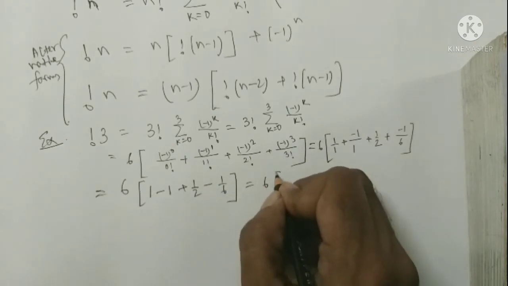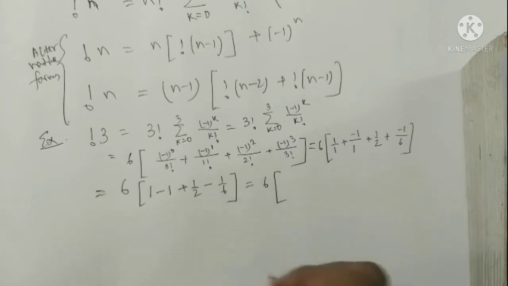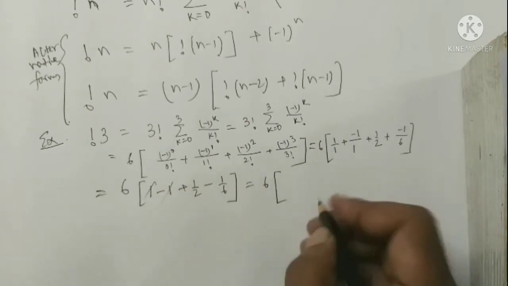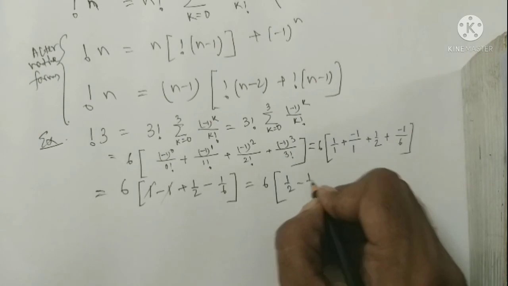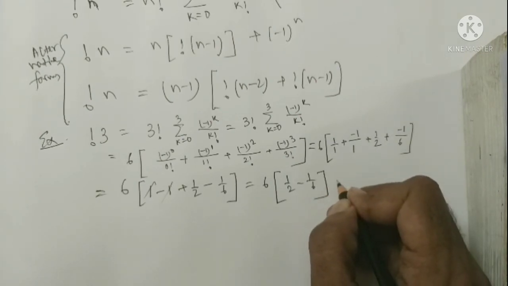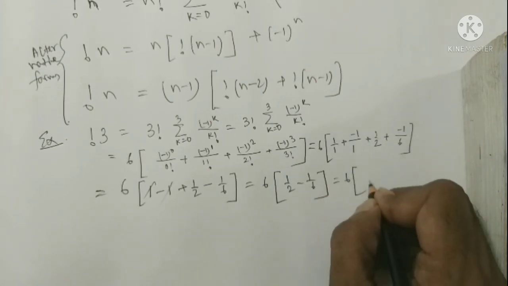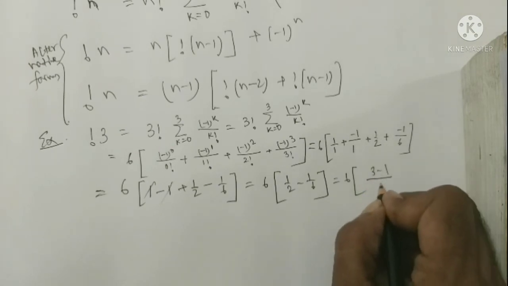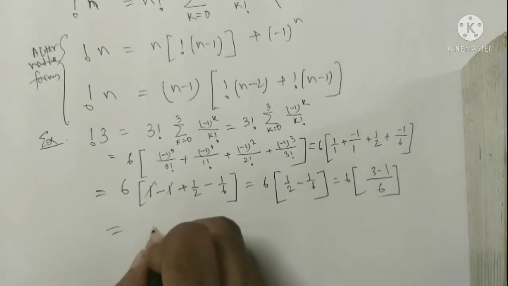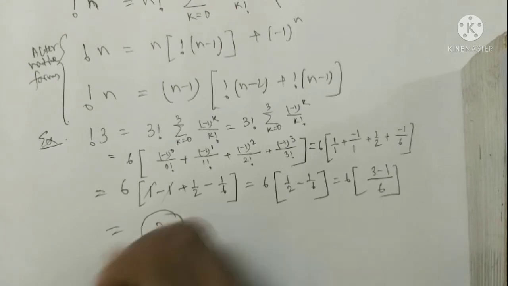If I calculate, then we get half minus 1 by 6, and it becomes 6 times (3 minus 1) by 6, and it becomes 2. This is the answer.